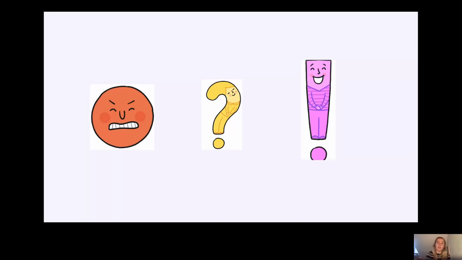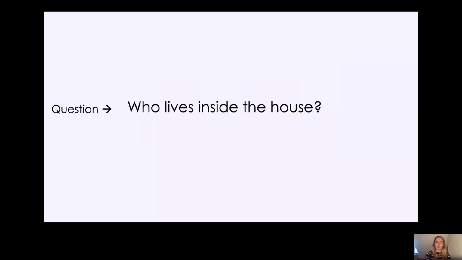However, in some of your past work, sometimes we forget to add the question mark to make it clear that it is a question. So we need to make sure that we are always using a question mark if we're writing a question. So let's have a look at one of the questions I came up with for that. Well, I said, who lives inside the house? Now, what features do you recognise in this question? What are the different parts that you can see in my question?